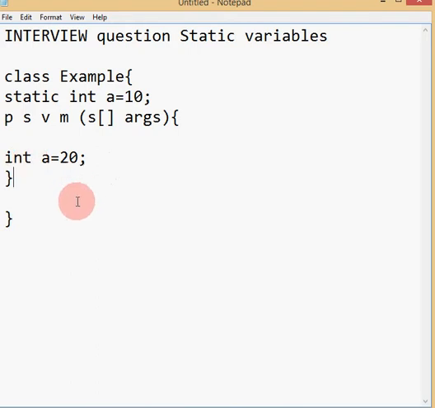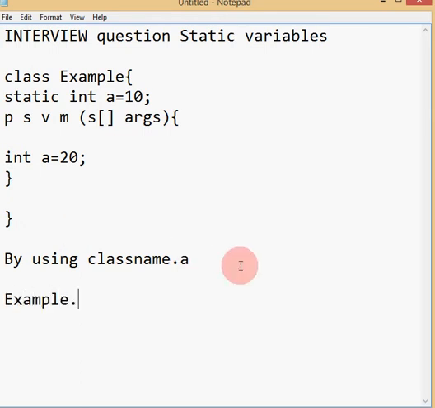You can differentiate by using the class name, class name dot variable name. Suppose the class name is Example, so Example.a. If you declare it this way, you can differentiate the local variable and the class level variable.